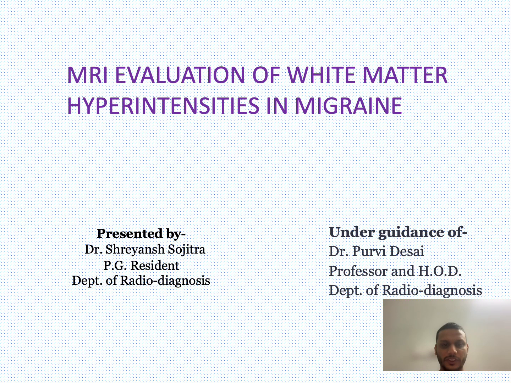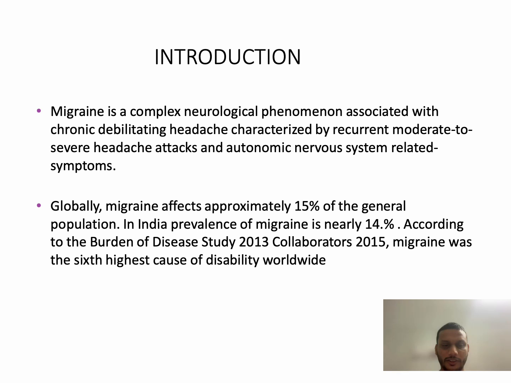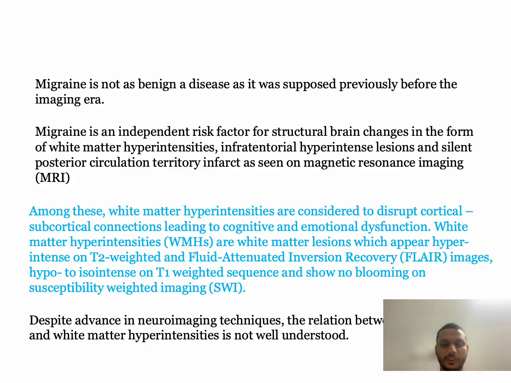Hello, my topic is MRI evaluation of white matter hyperintensities in migraine. Migraine is a complex neurological phenomenon associated with chronic debilitating headache characterized by recurrent moderate to severe headache attacks and autonomic nervous system related symptoms. Globally, migraine affects approximately 15% of the general population. In India, prevalence of migraine is approximately 14%.